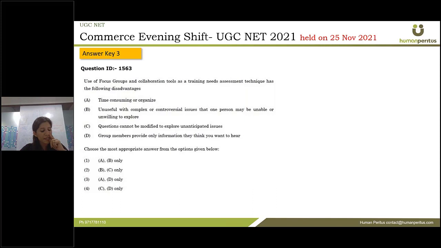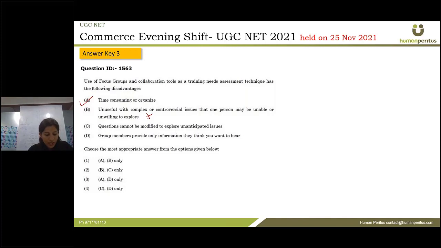So let us see. A is time consuming or organized. Yes, of course. Whenever a group interview or discussion is scheduled or organized, it is time consuming. We can take it as a correct disadvantage. Another is unuseful with complex or controversial issues that one person may be unable or unwilling to explore. Whenever extreme words are used, such as complex or controversial issues, we should not take them into consideration in the first place. So we should not take it as the major disadvantage of this technique.